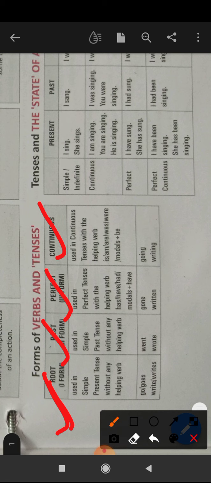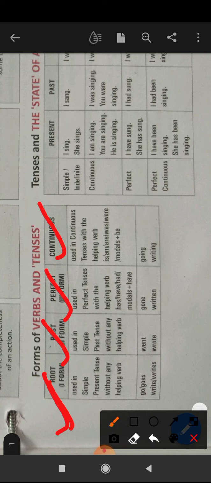In your previous classes you must have learned it. If you haven't learned, then beta please learn the forms of the verbs. 1000 forms of the verbs are available on internet. Okay, so you can learn from anywhere, from any grammar book, from any your help book, you can learn them. Clear? Forms of the verb, I hope you understood.